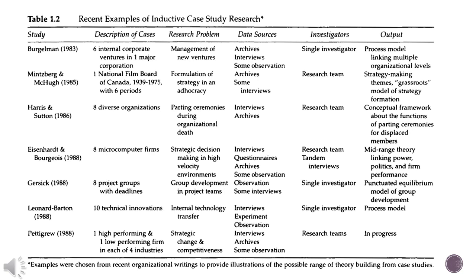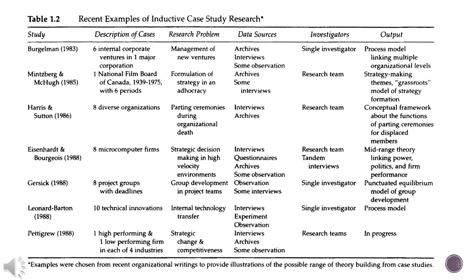So in one major corporation, they went through six internal corporate ventures. The research problem was the management of new ventures, how the new ventures were managed. Their data sources were the archives, their meeting notes, interviews, and some observation.